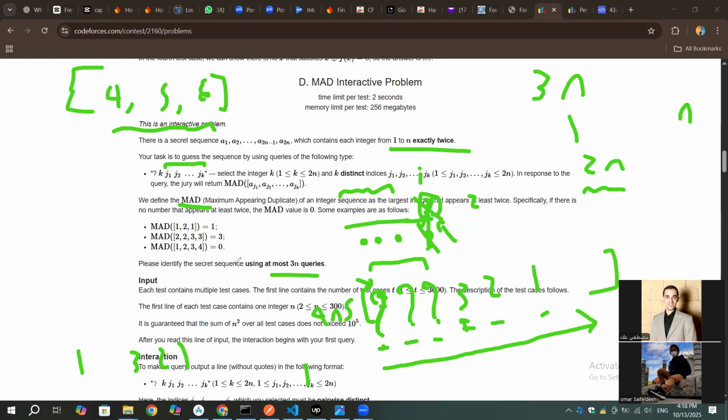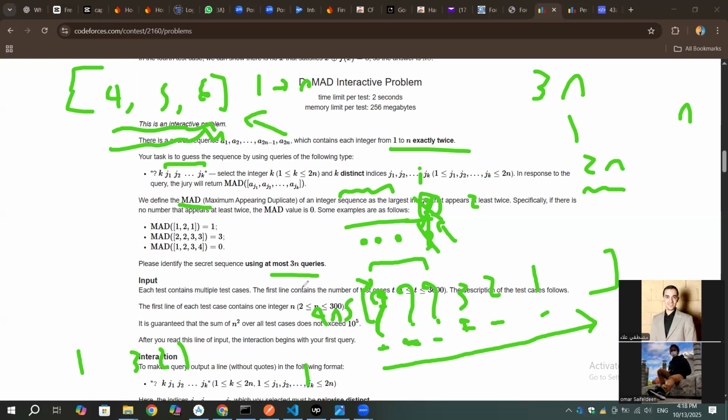Then I'll ask the same question with all of the indexes, which contains all of the numbers from 1 to n. If I ask any question mark, the question mark is just the place where I don't know its value, but I know its index. So I'll just use its index, add it with the indexes that I know their values, which is from 1 to n. And this for sure will give me the value at this question mark.